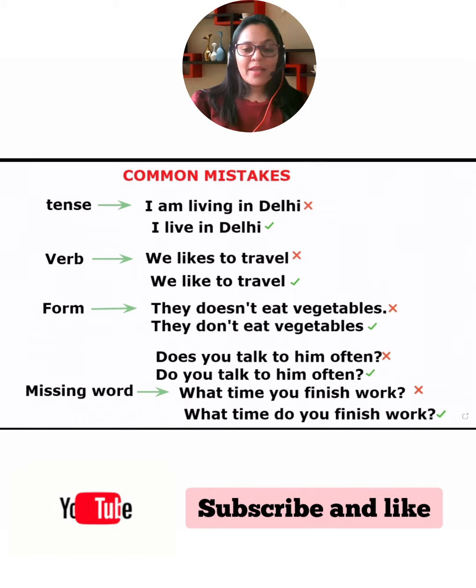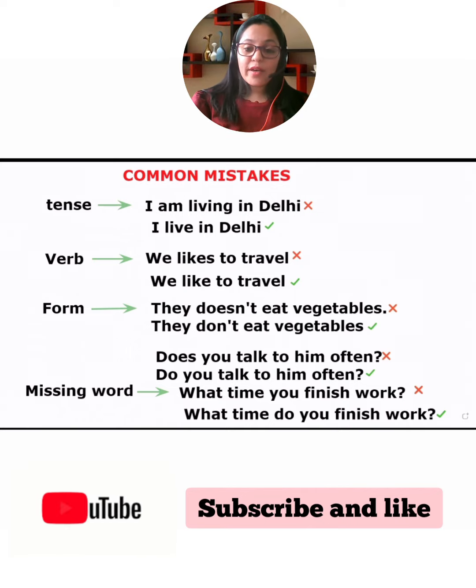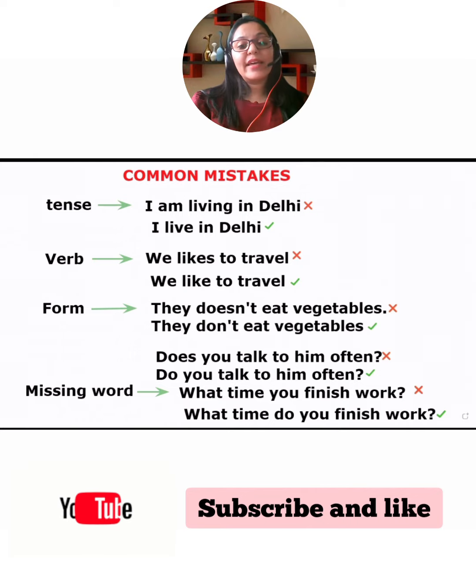Okay. The next is a verb mistake we make. We likes to travel. What is the mistake? Can you tell me? Right. We never use S with we. We add S with he, she, and it. So here they are saying we likes to travel. With we, it will be we like to travel.